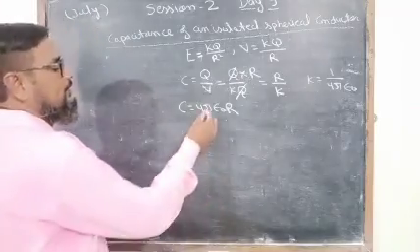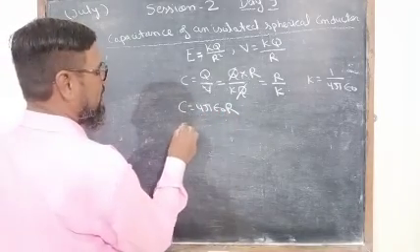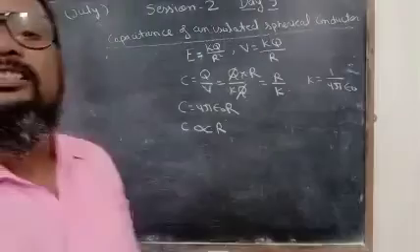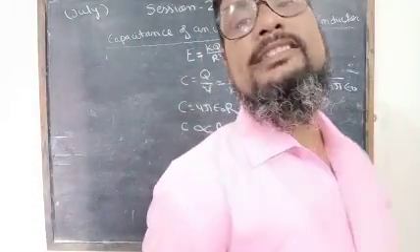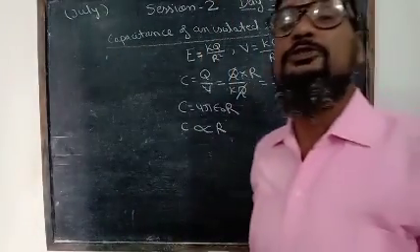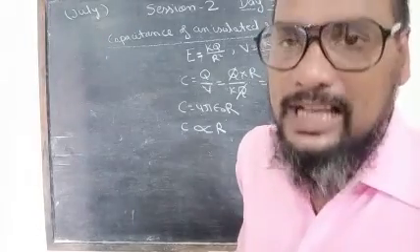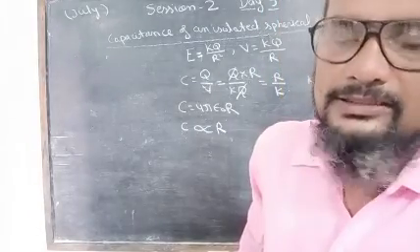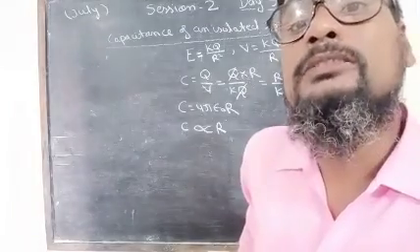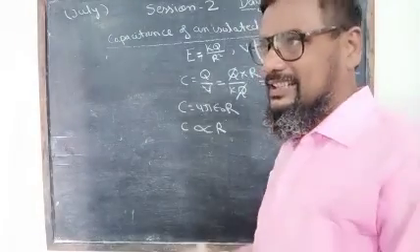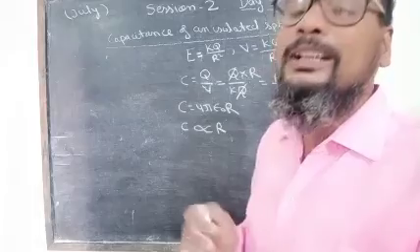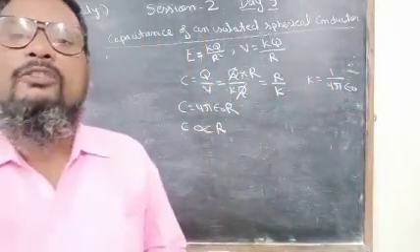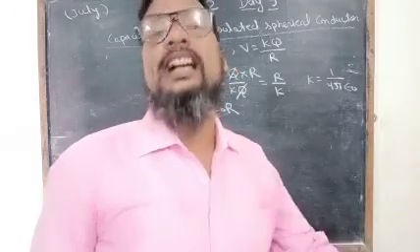And we know that 4 pi epsilon naught is a constant, so C is directly proportional to R. This means the capacitance of a conductor is directly proportional to its geometrical size. A large conductor has large capacitance and a small conductor has small capacitance. If we want to increase the capacitance of a conductor, we should increase its size.